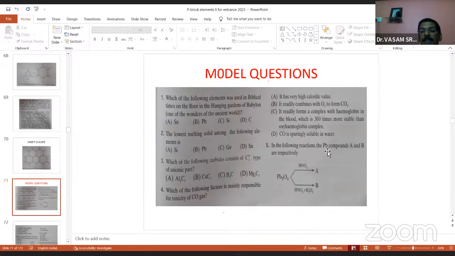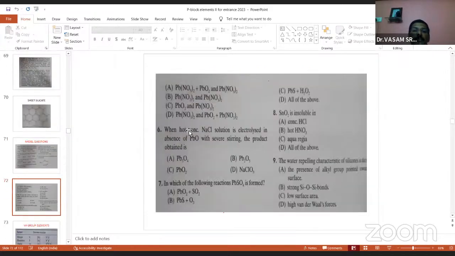And in the following reactions, the lead compounds A and B are respectively: Pb3O4 reacts with HNO3 giving A compound, and Pb3O4 reacts with HNO3 giving B compound. What are the A and B? And the lowest melting solid among the following elements: silicon, lead, germanium, and tin. So these are lowest boiling point in the table. So these are the model questions we are expecting from 4th A.